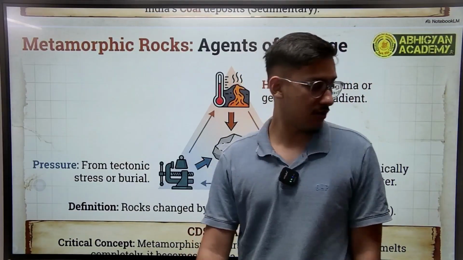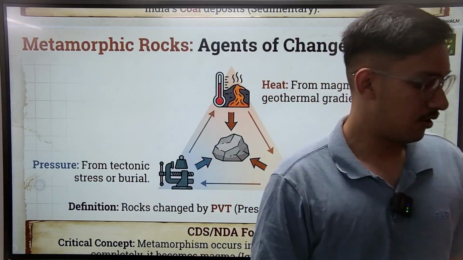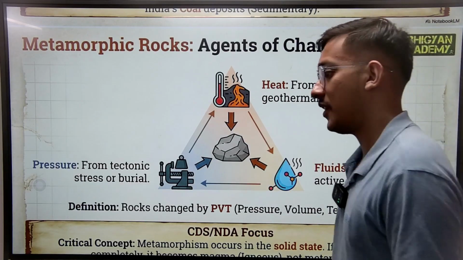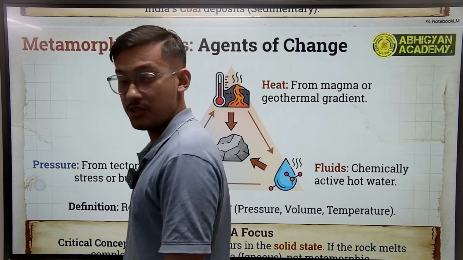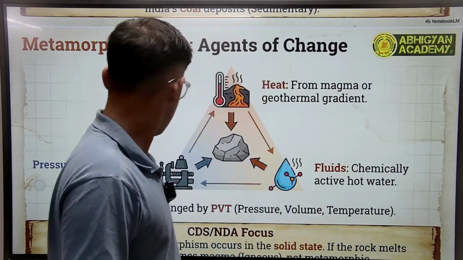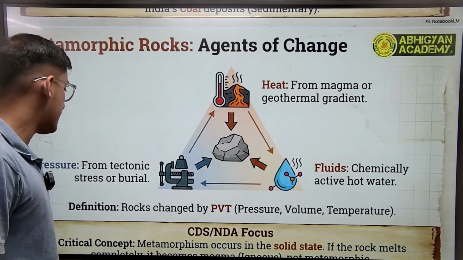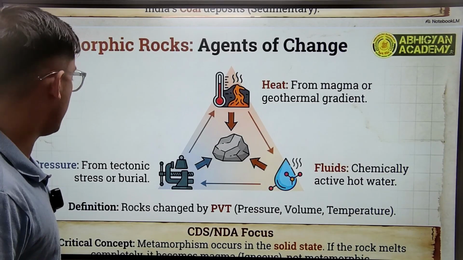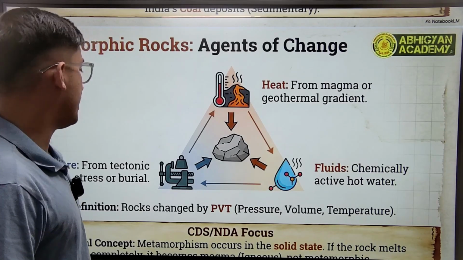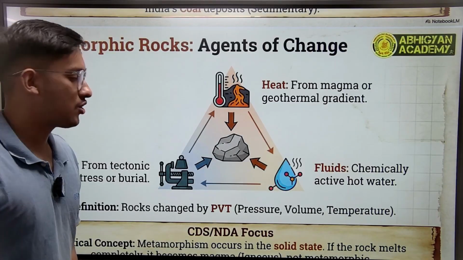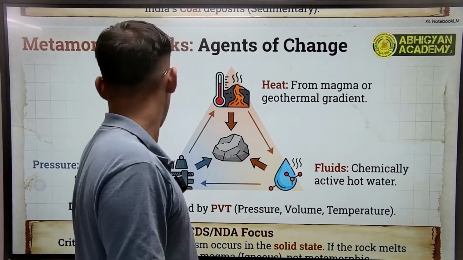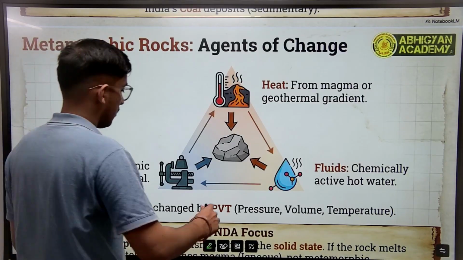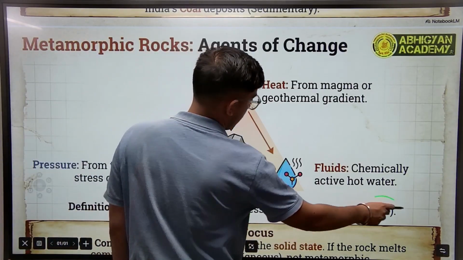Finally, we come on to metamorphic rocks. Metamorphic rock is formed due to heat and pressure. Pressure is from tectonic activity or burial or stress, and heat is from magma or geothermal gradient. So rocks changed by PVT, pressure, volume, and temperature. This is very important from the perspective of CDS and NDA exam. So rocks formed by PVT are your metamorphic.